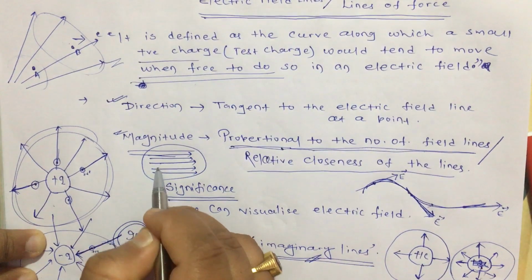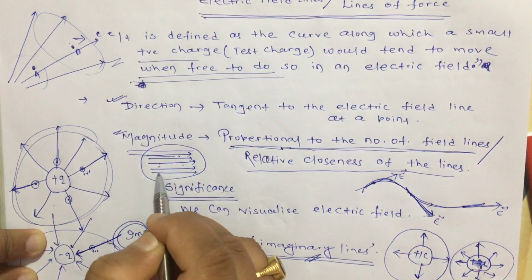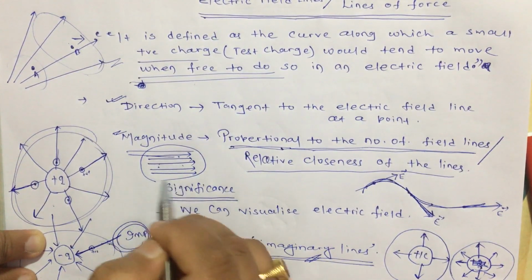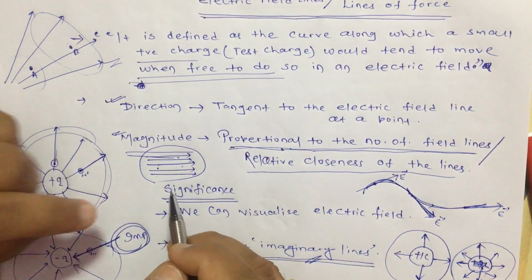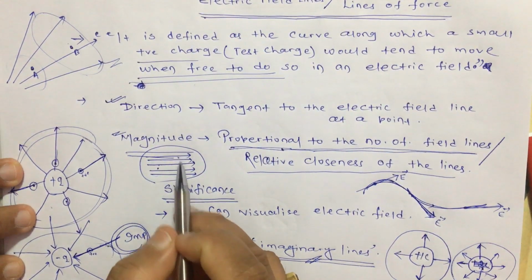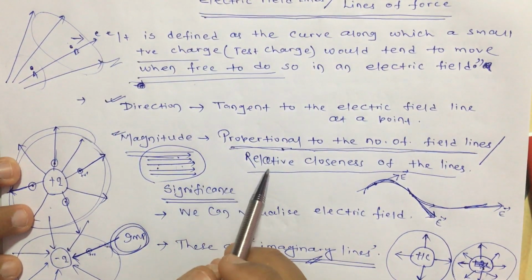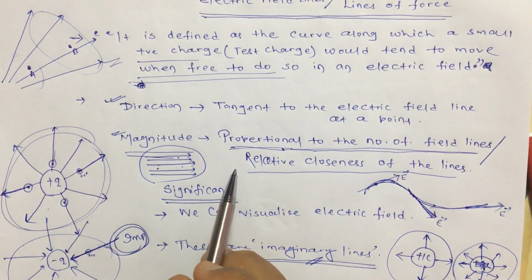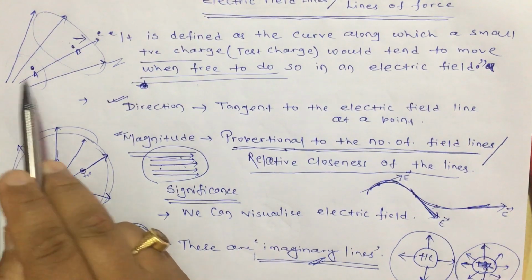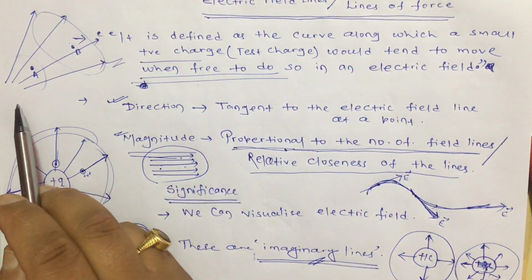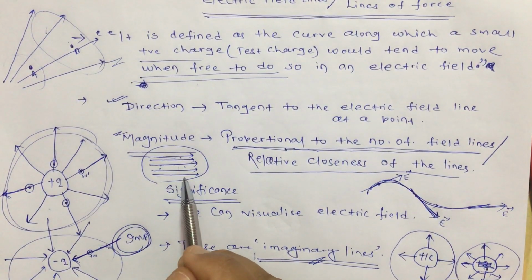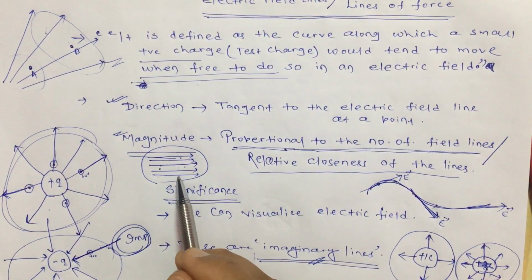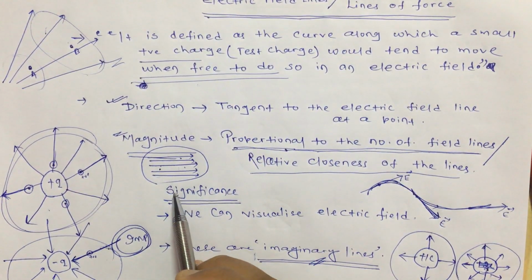So I can conclude that if you have to represent a very strong electric field, keep the electric field lines very close to each other. If you have to represent a weak electric field, keep the lines away from each other. If you have to represent a uniform electric field, keep the lines parallel to each other.